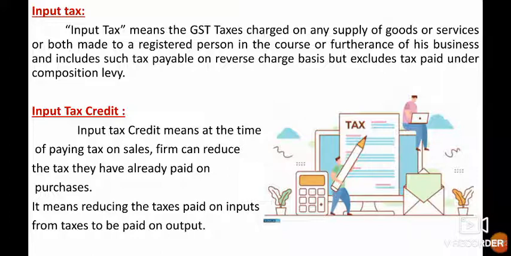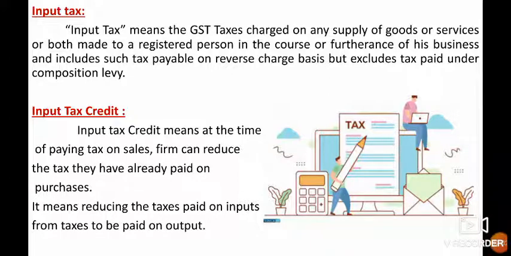Reverse charge in the sense, if a vendor who is not registered under GST supplies goods to a person who is registered under GST, then the GST will have to be paid directly by the recipient to the government instead of the supplier. So such reverse charge basis tax payable is included in input tax, but tax paid under composition levy is excluded. Composition levy means it is a method of levy of tax designed for small taxpayers. Such small taxpayers are excluded in input tax. In simple, input tax is the tax on purchases.